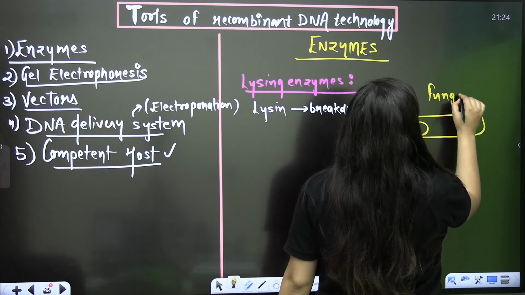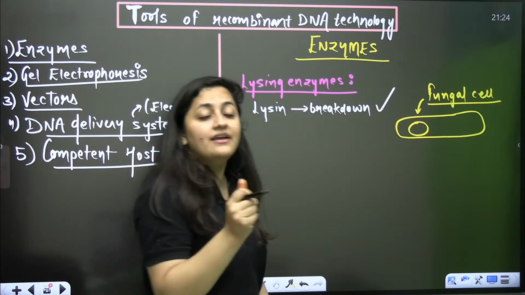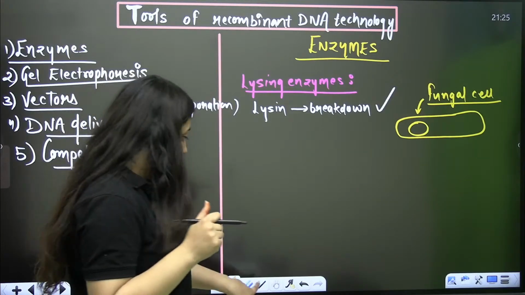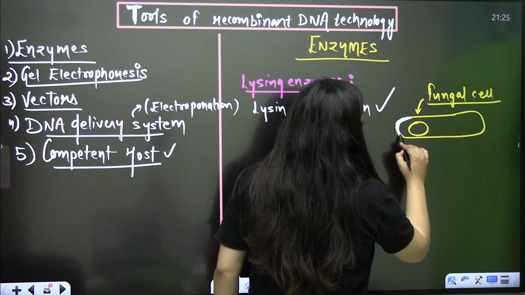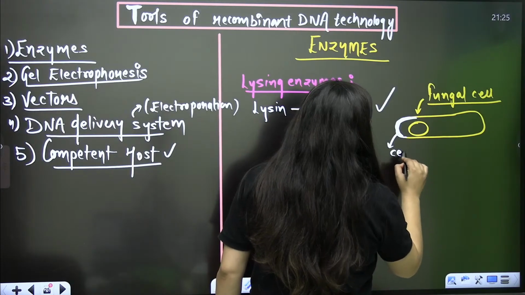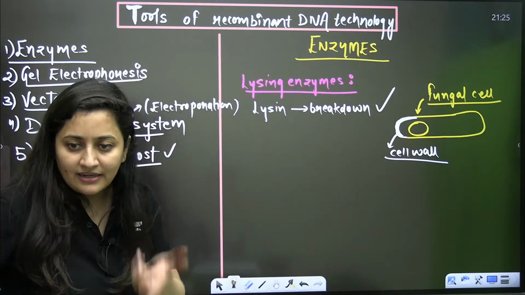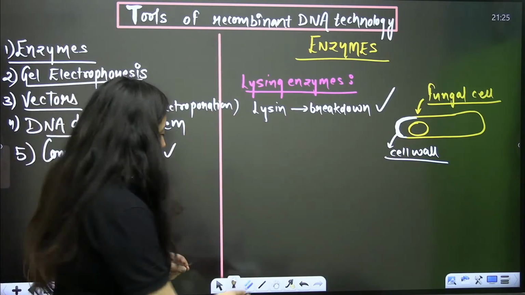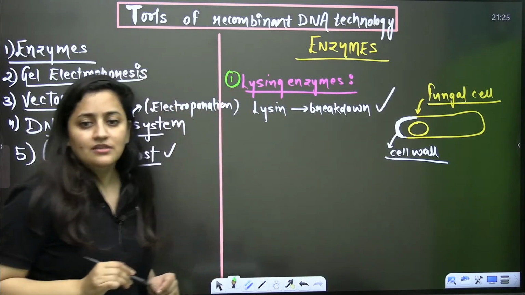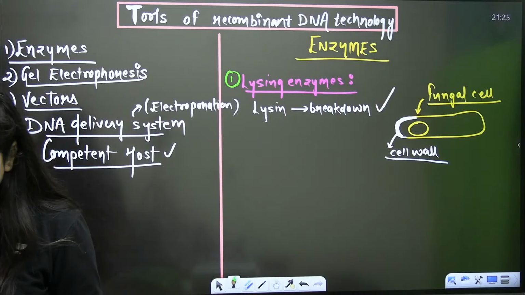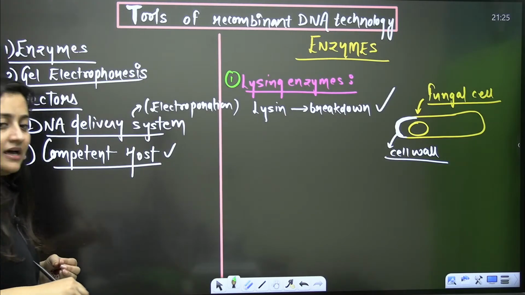From this fungal cell, you have to take out your desired gene. So firstly, you have to break the cell wall, then only will you be able to reach the nucleus and extract the DNA. So the very first category here is the lysing enzymes, and these are the enzymes which are used to open the cells to get the DNA.